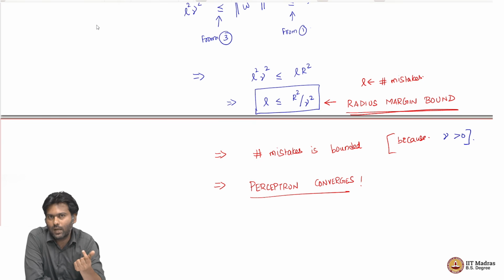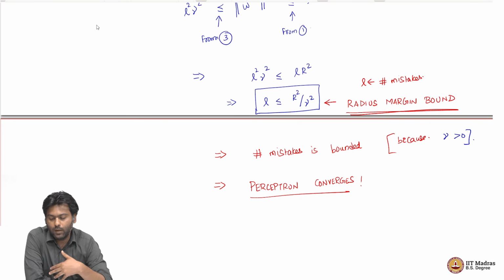So, what is the role of this gamma? How can we understand the role of this gamma, the role of the margin, more carefully? These are things that we need to think a little bit more carefully about, and that will provide us more insights into developing new algorithms, which we will see later in the course, right? So, at this point I would want to stop by saying that we have put down a simple, solid algorithm which has guaranteed convergence. In fact, this is one of the first algorithms in machine learning with provable convergence guarantees.